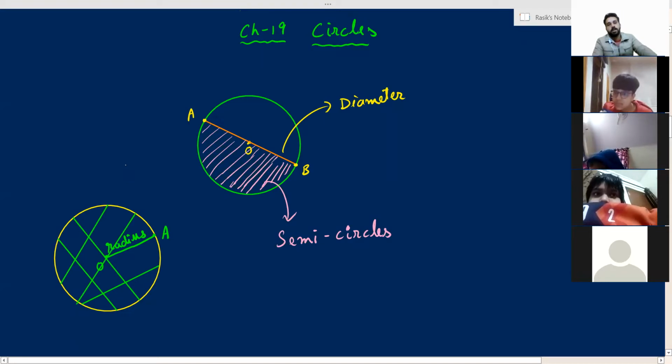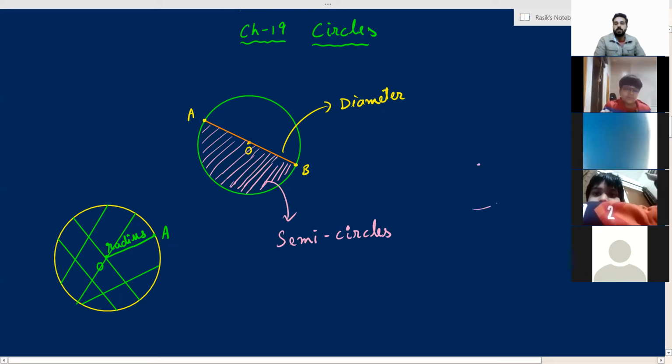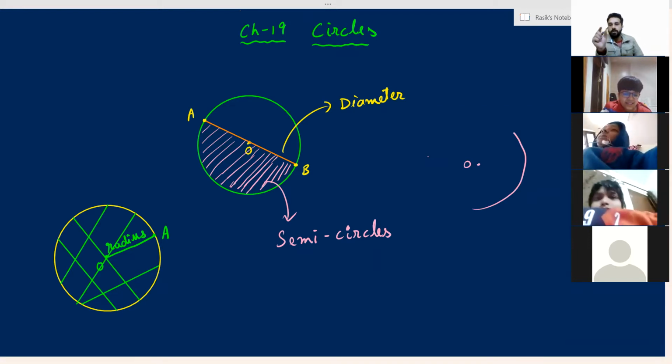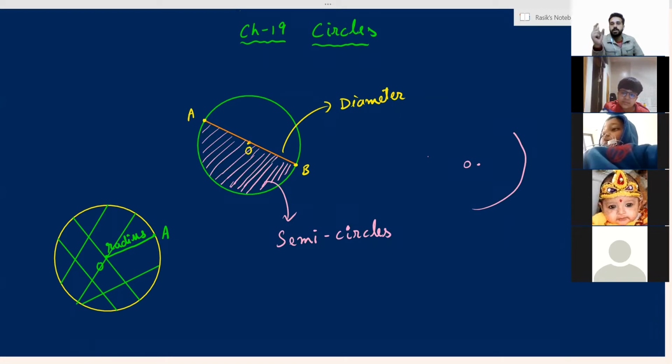The next is arc of a circle. If I draw a circle here and do not complete it, this is known as an arc. Simple. Got it? If I start drawing any circle and leave it, that is an arc. So a part of a circle is known as an arc of the circle. Any small part cut from the circumference is known as an arc of the circle. Clear or not? Yes, sir. Okay.